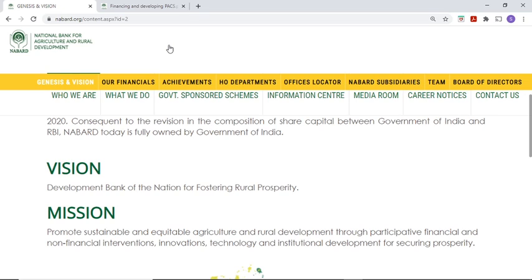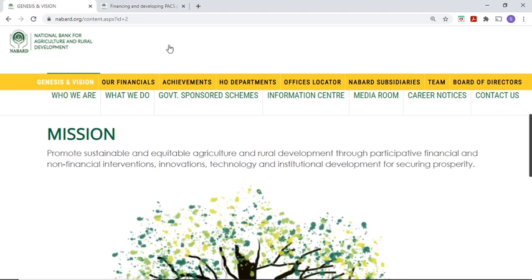So again, the vision of NABARD is development bank of the nation for fostering rural prosperity, right? Mission: promote sustainable and equitable agriculture and rural development through participative financial and non-financial interventions, innovations, technology and institution development for securing prosperity.